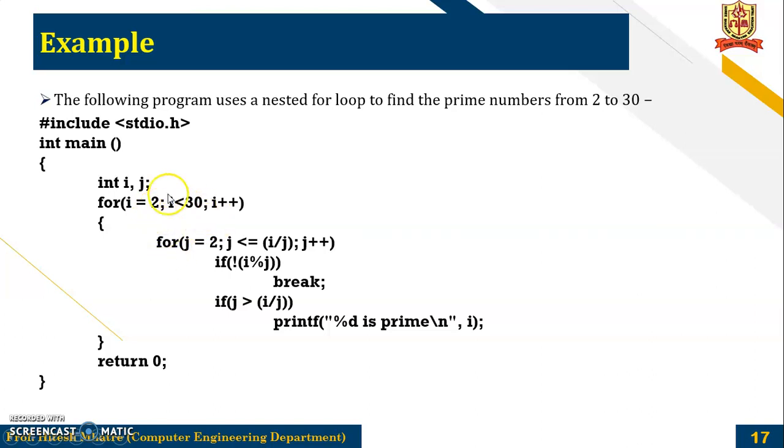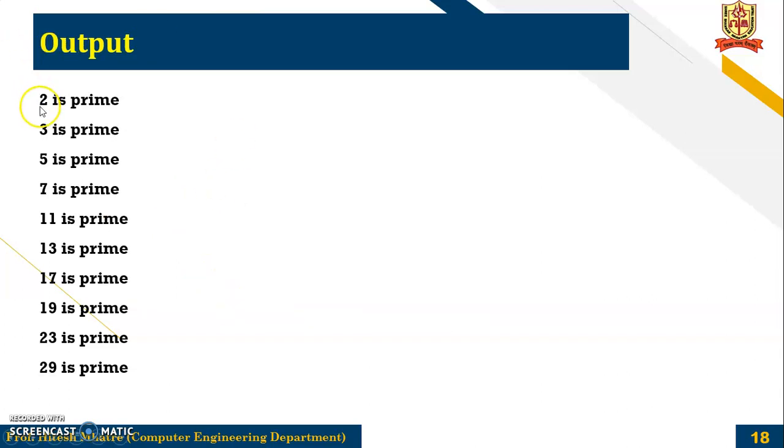if the condition is true, that is i is 2 and 2 is less than 30. So yes, condition is true. So it will go for j equal to 2 and j should be less than or equal to i divided by j and j plus plus. So if i mod j is equal to 0, then it will break, else it will display it as a prime number. So this will go up to the value i equal to 30, and then only it will stop. So you will see 2, 3, 5, 7, 11, 13, 17, 19, 23 and 29 are the prime numbers between 2 and 30.